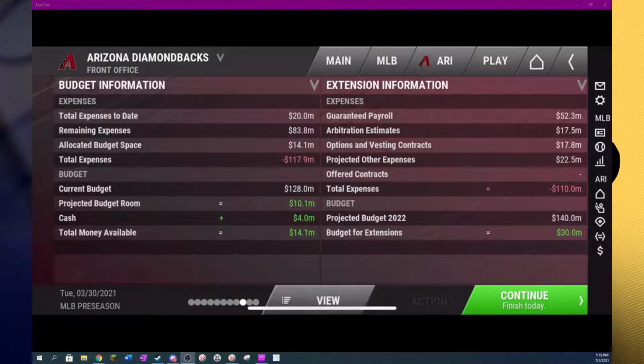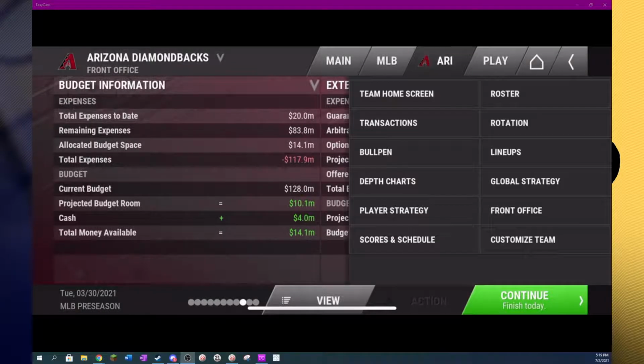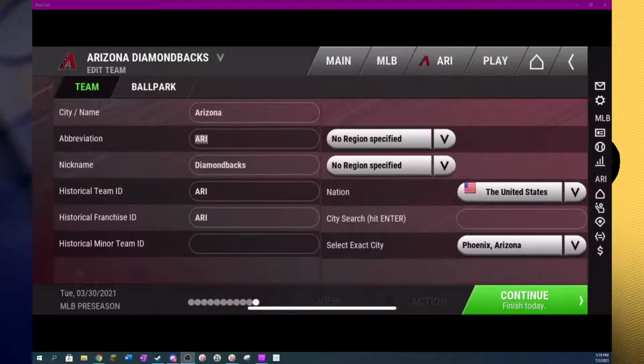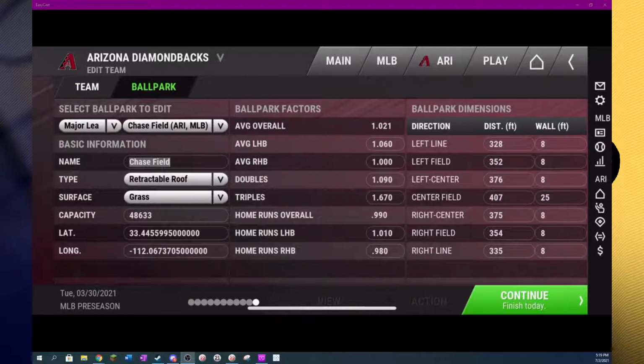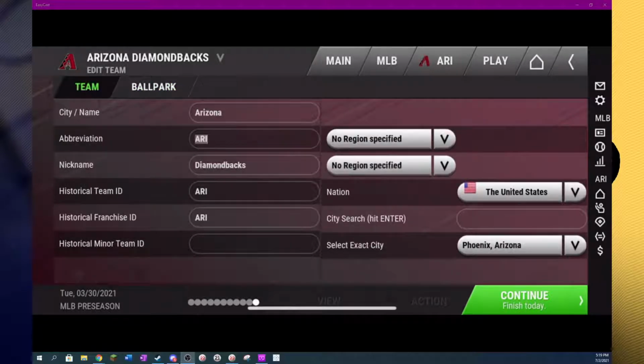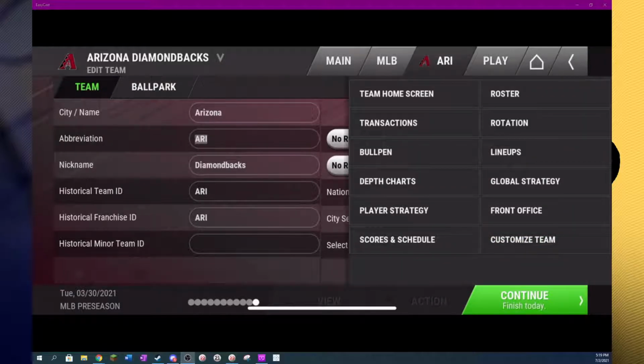If you wanted to see your finances, you can do that from the front office page. And if you wanted to customize your team, say, change the name or change the name of the ballpark or change the ballpark dimensions, you can do that from the page on the bottom right.